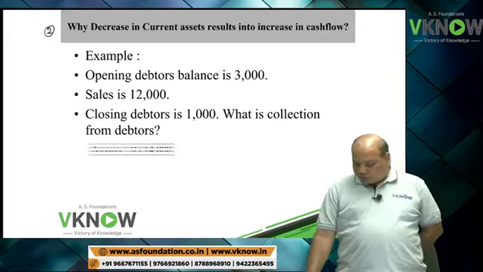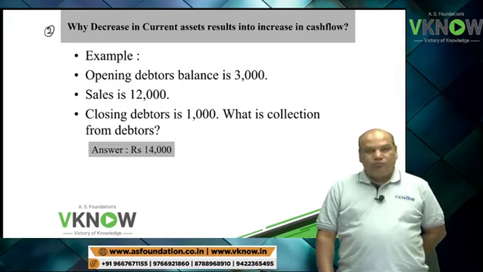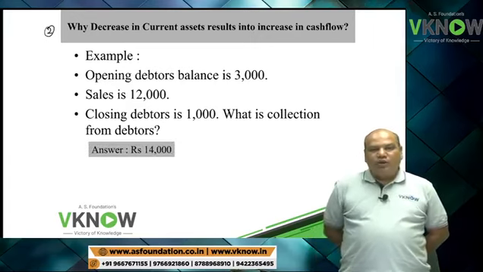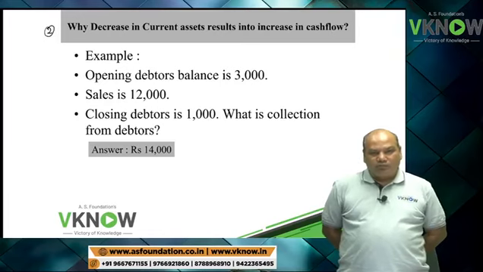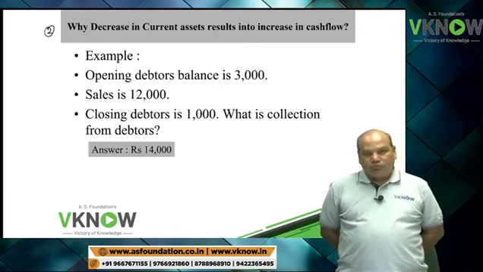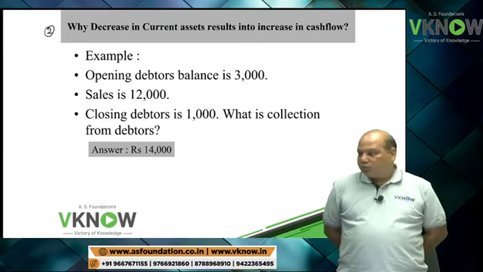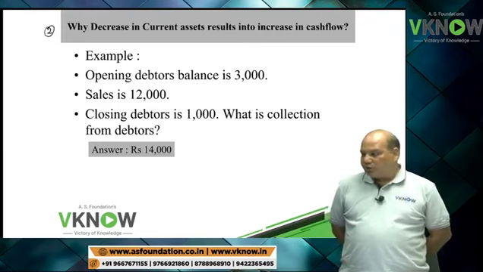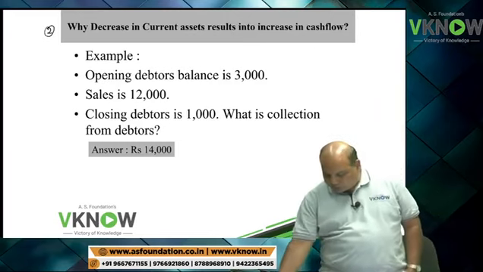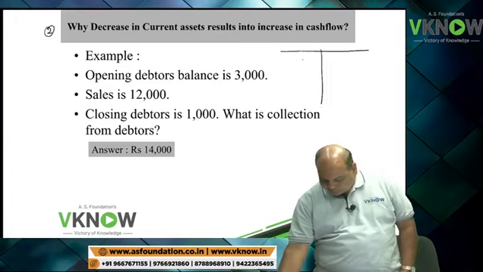What is the collection from debtor? So this time the answer will be 14,000.